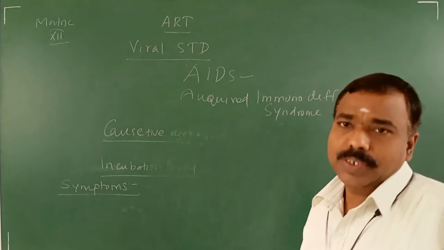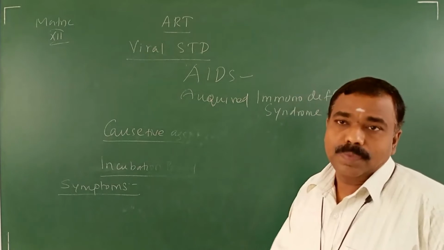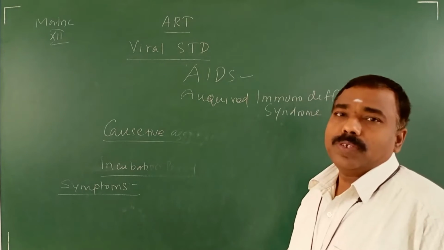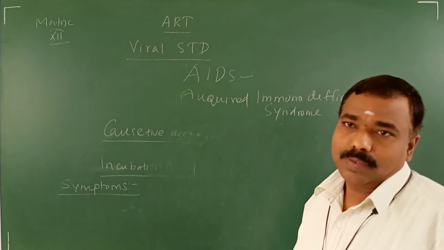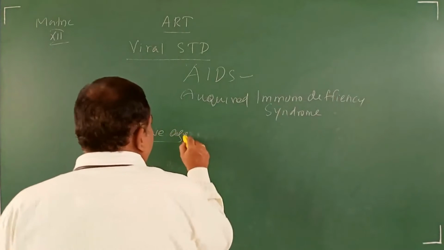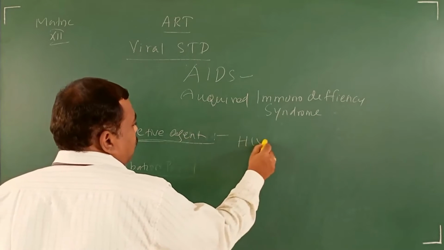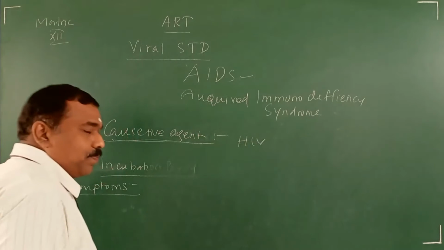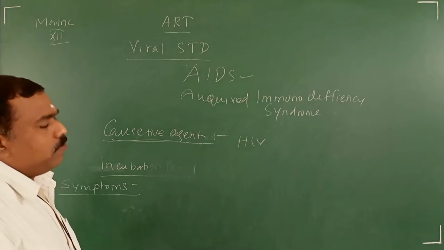Acquired means gathered. Immune deficiency: immunity becomes reduced. Syndrome means it causes a lot of diseases. You know the causative agent of AIDS, HIV. Human immunodeficiency virus.